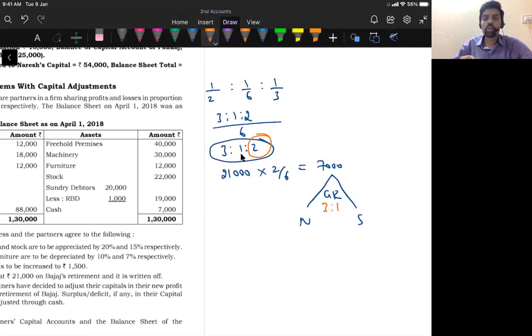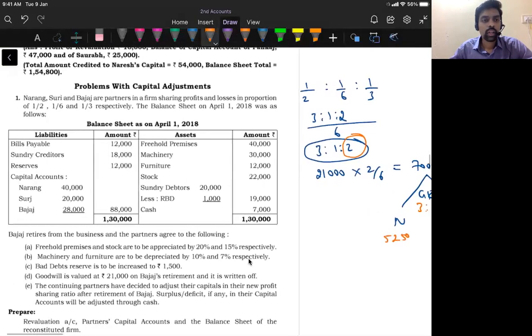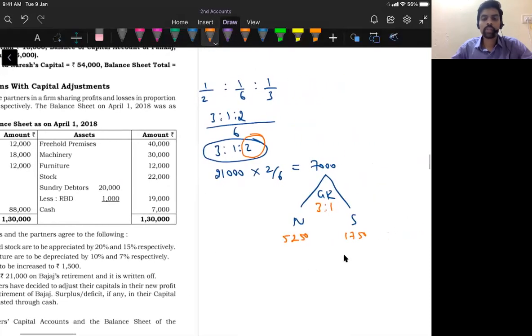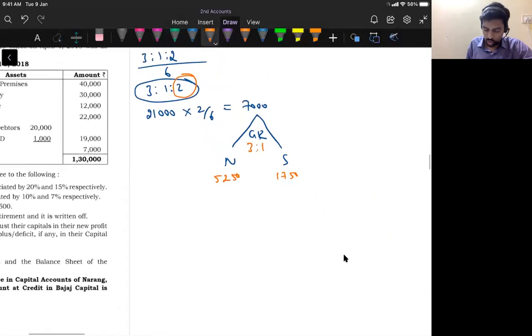In this question, the new ratio is not given. So I will consider 3:1 as the new ratio as well as the gain ratio. So distribute 7,000 rupees in the ratio of 3:1. So 7,000 into 3/4, you will get 5,250 and 1,750. That means Narang is paying 5,250 and then Suri is paying 1,750 to Bajaj.